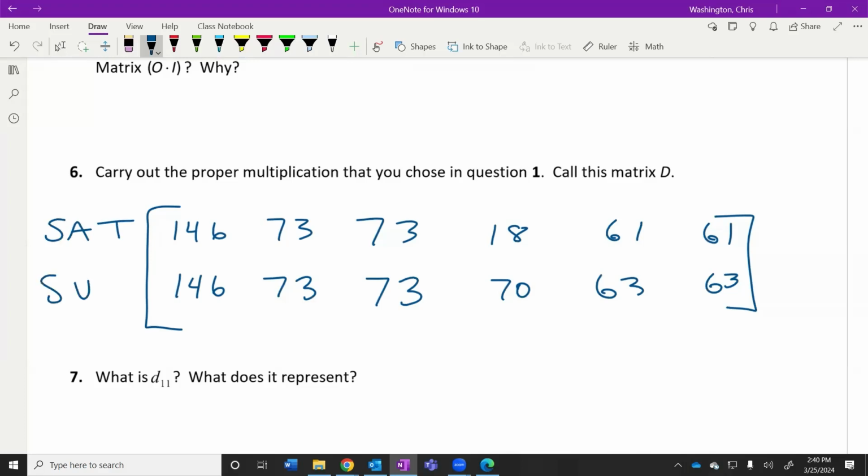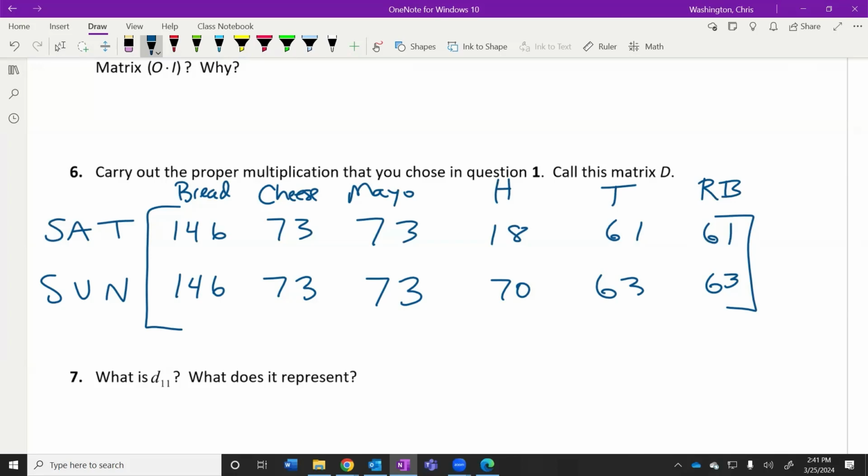Sunday. It really helps to label these things. What would the first column represent? Bread. What about the second column? Cheese. Third column? Mayo. And then we got ham, turkey, and roast beef.